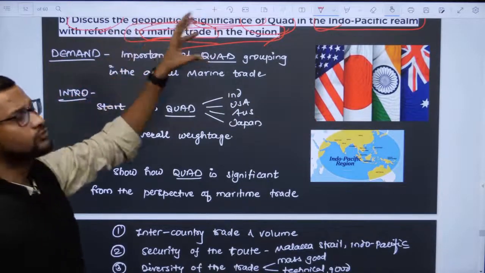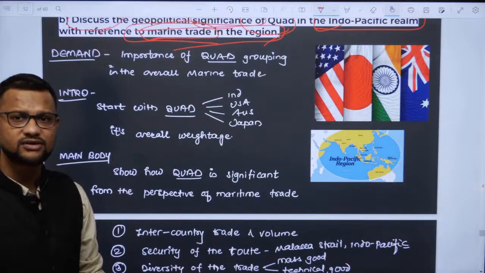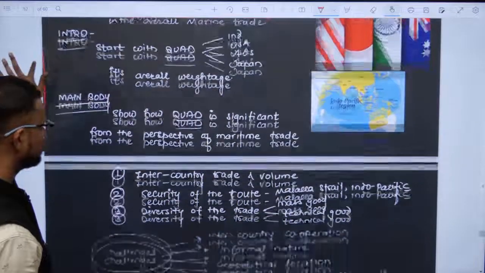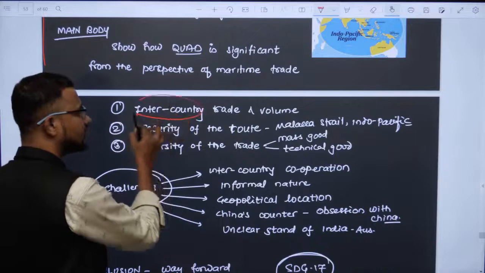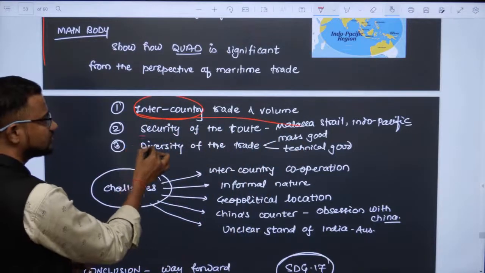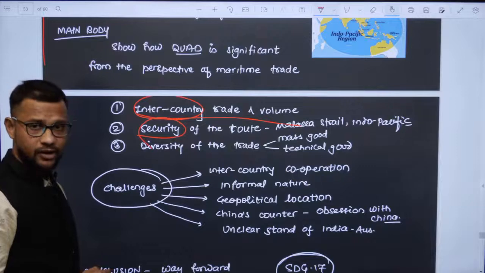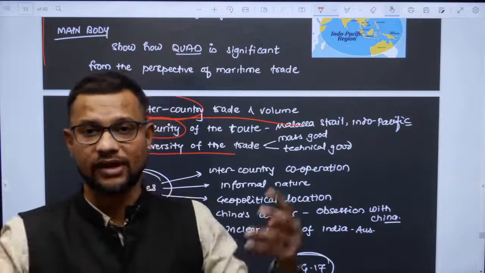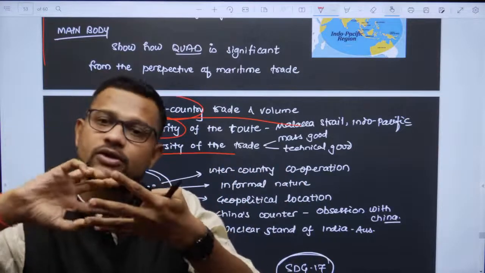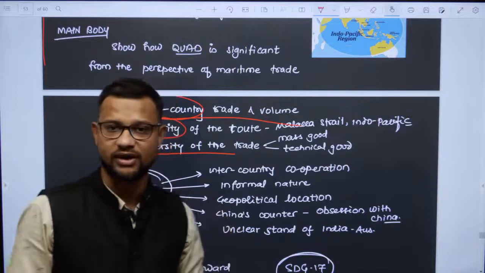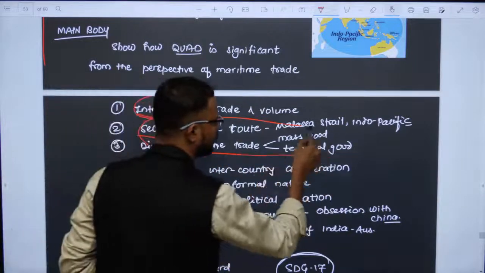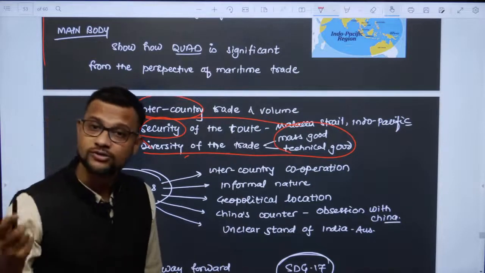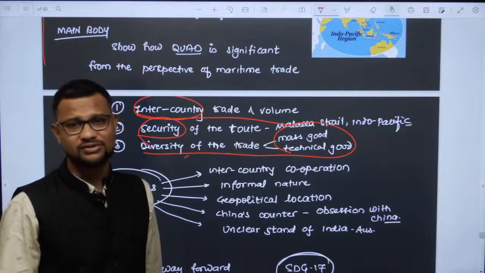Now, what is the geopolitical significance of Quad in marine trade? In the main body, you will write that it promotes inter-country trade and volume, and the security of trade. It also ensures marine trade and its volume, as countries will engage more in trade, and you will find increasing trade volume, which will be very helpful. Then on other dimensions, you can add mass goods and technological goods that are transported by marine trade.